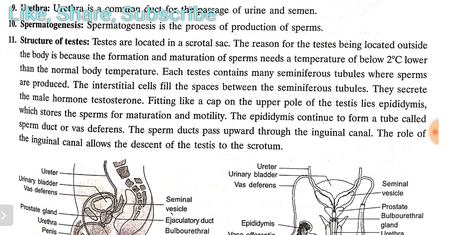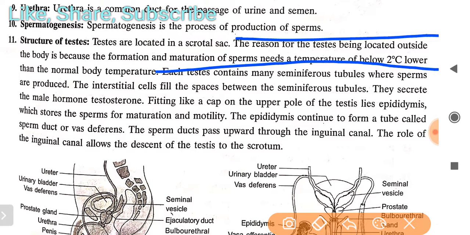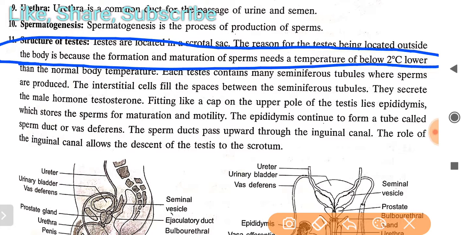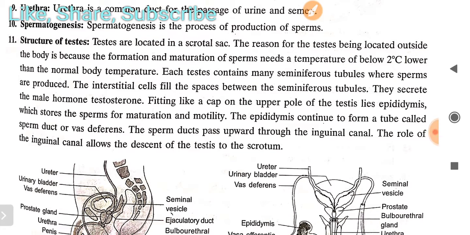So you have to understand this line very carefully: why these testes are located outside, below the abdomen of the human male. Sperms cannot be formed at a higher temperature, so the temperature needs to be 2 degrees centigrade lower than body temperature. In the fetus, these testes are formed inside the abdomen, and before the birth of a child, they descend through the abdomen and come outside.